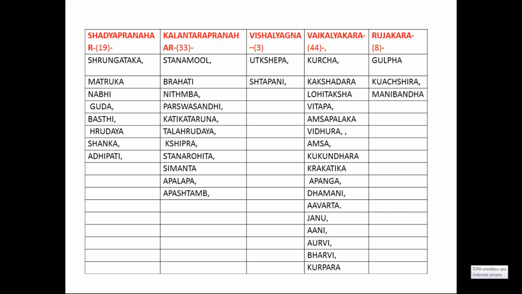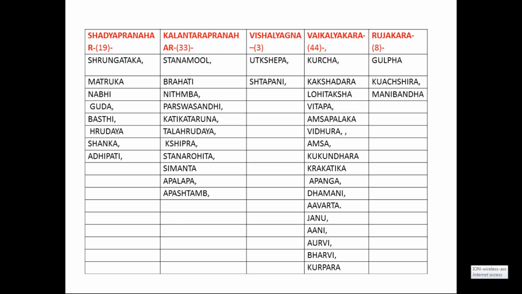Is it clear now? And their numbers have also been highlighted. Sadhyo Pranahara Marmas are 19 in number. Kalantara Pranahara Marmas are 33 in number. Vishalagna Marmas are 33 in number. Vaikalakara Marmas are 44 in number. And the last one, the Rujakara Marma, is 8 in number. So please remember these numbers, they are very important and commonly asked during the Viva.